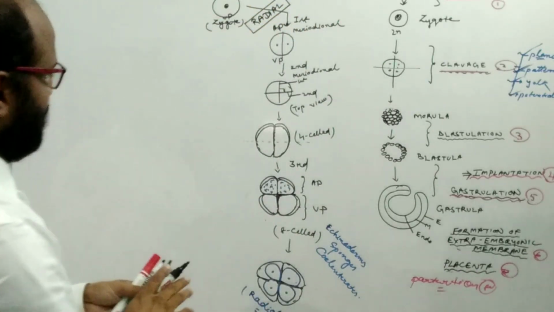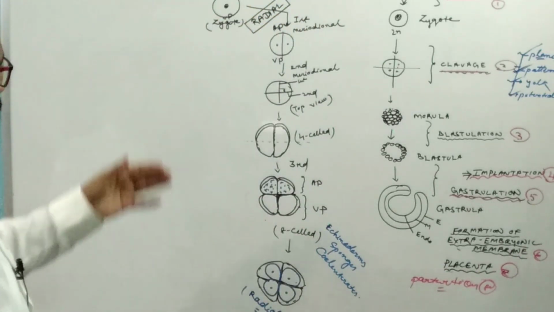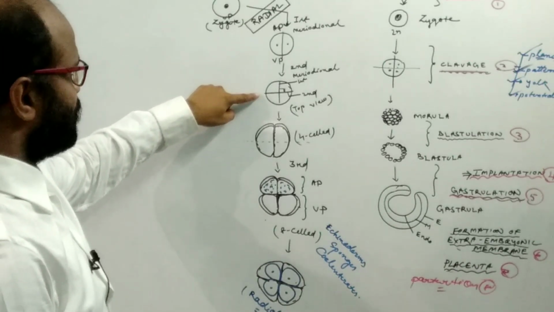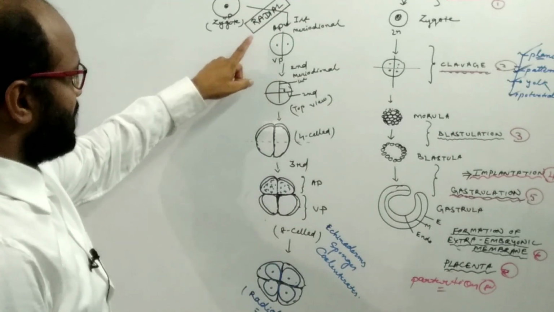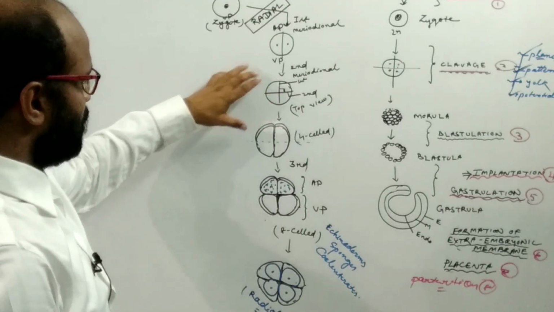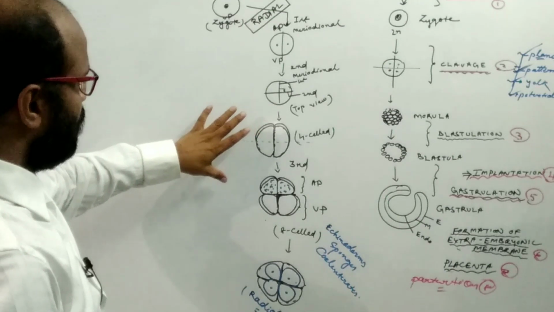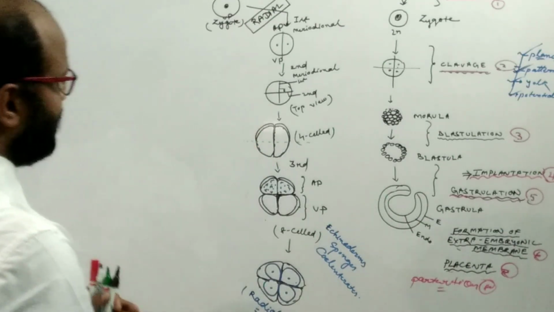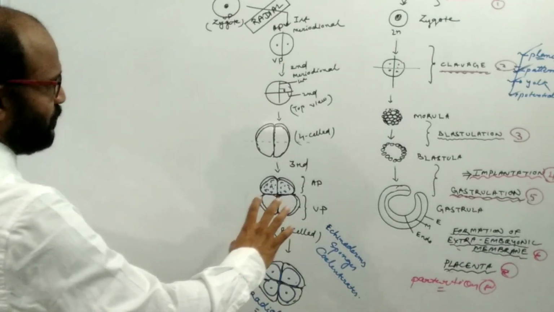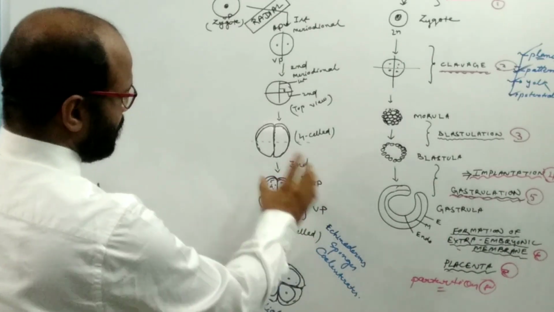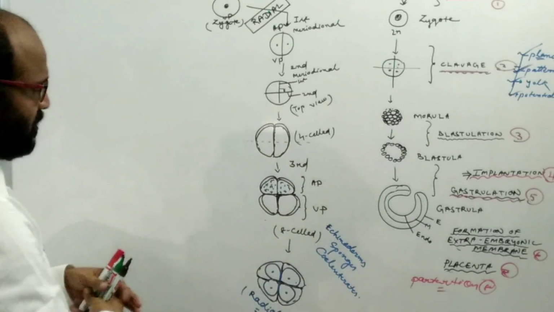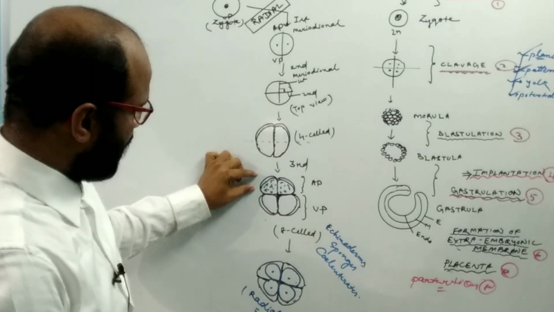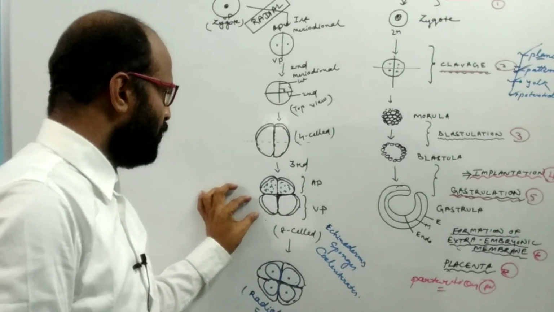So here the first cleavage plane is meridional, the second cleavage plane passes at right angle to the first and is again meridional. The third cleavage is equatorial, which passes at right angle to the first and second, and forms eight blastomeres, the upper four and lower four. The upper four are known as the upper tier and the lower four as the lower tier.